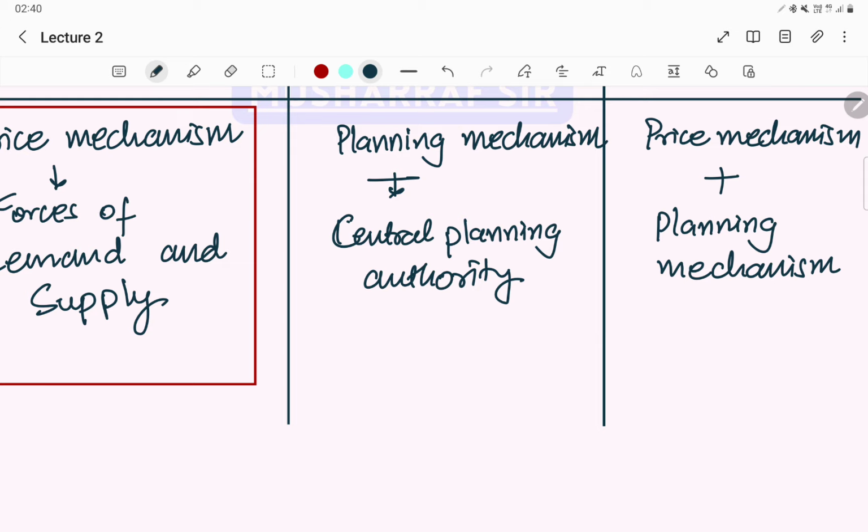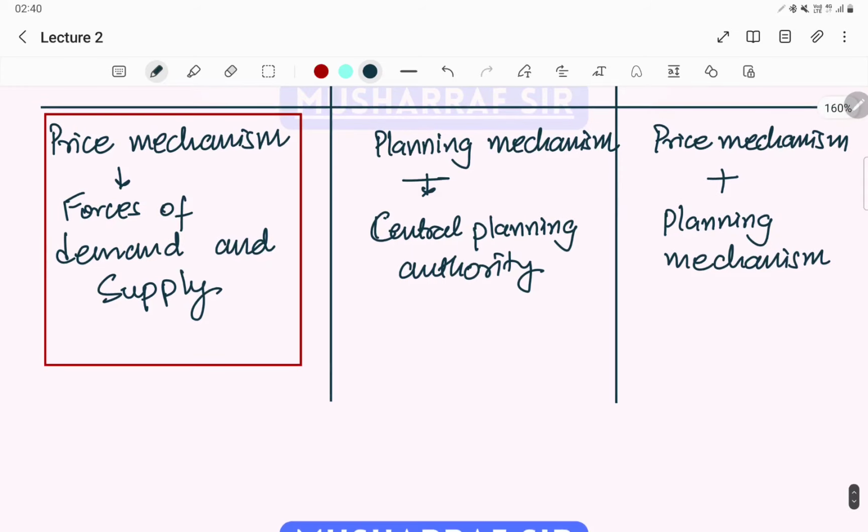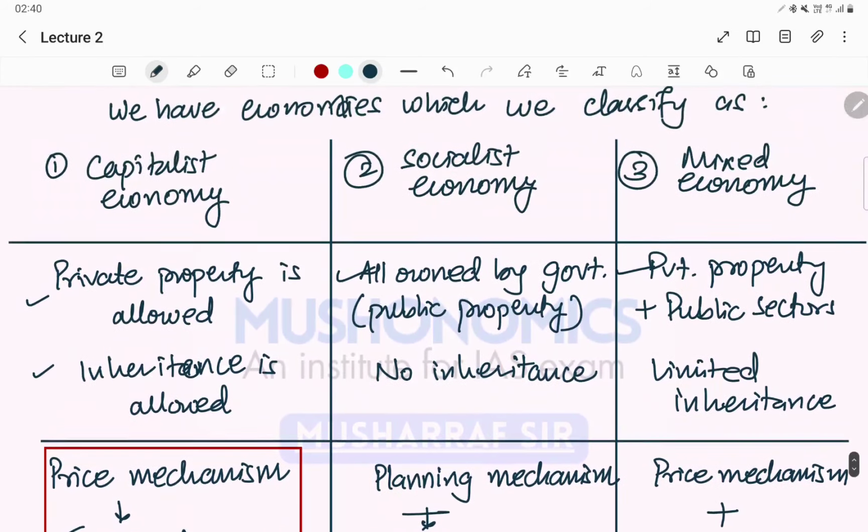Under that chapter, we will discuss mixed economy, capitalist economy, socialist economy in detail, because we will study how India earlier had a socialist tilt, and later after 1991 it became a mixed economy with a little capitalist tilt, right? So these things we will discuss in the upcoming chapter. But this is all for today's class.